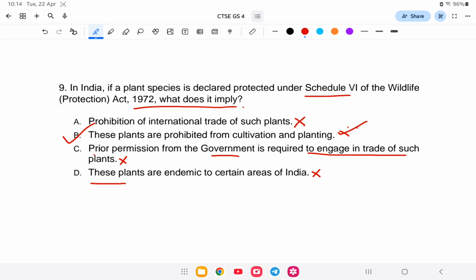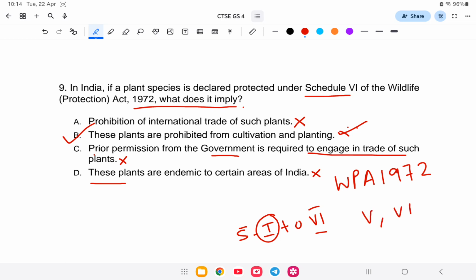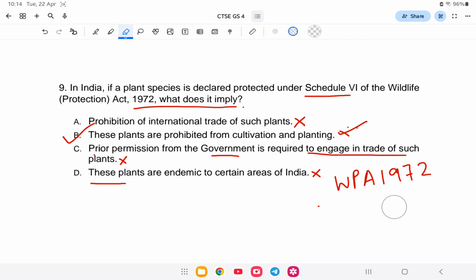That is, prohibited from cultivating and planting. Schedules under the Wildlife Protection Act 1972 run from 1 to 6. For Schedule 1 to 4 basically you can hunt, you can kill. However, Schedule 5 or 6 are highly protected species, both plants and animal species. For example, the jungle rats, you can kill or catch them.